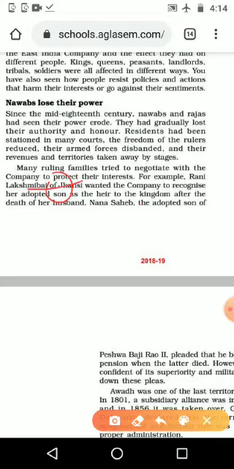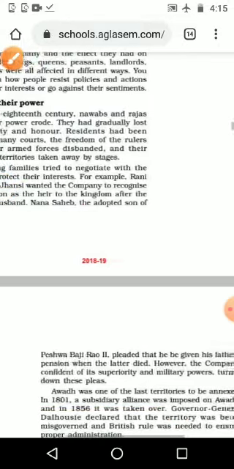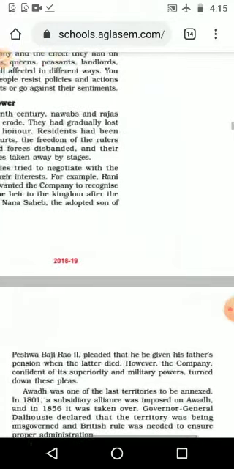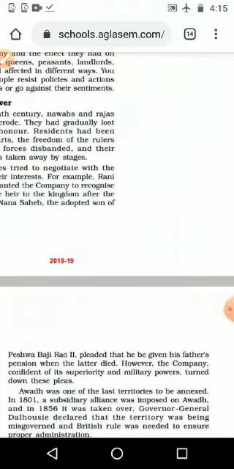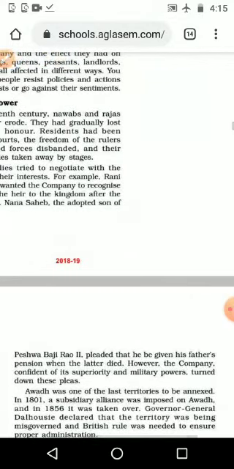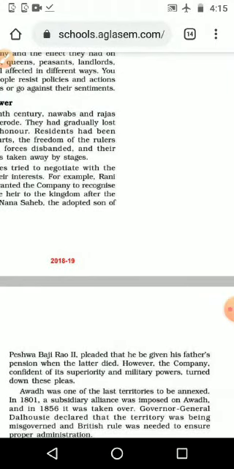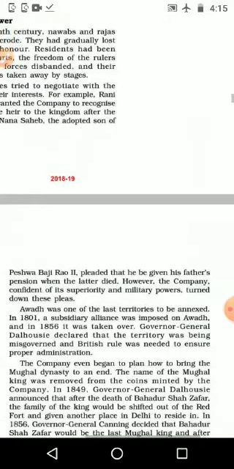Nana Sahib was the adopted son of Peshwa Baji Rao II. Another one, in Hyderabad, also took a boy as an adopted child because he didn't have children, and pleaded that he be given his father's pension when the father later died. He was asking for the pension, just as Rani Lakshmibai asked to make her adopted child the king after her husband's death.